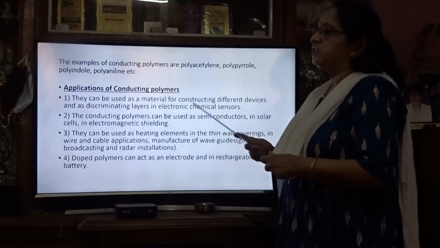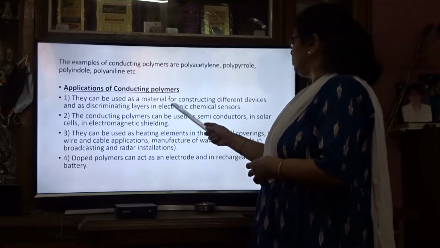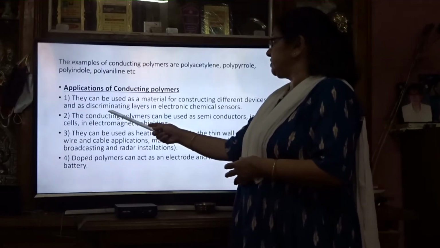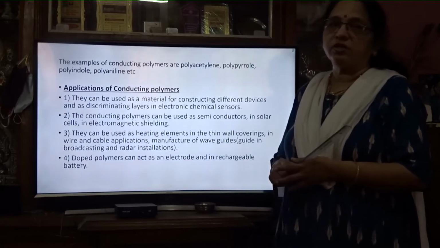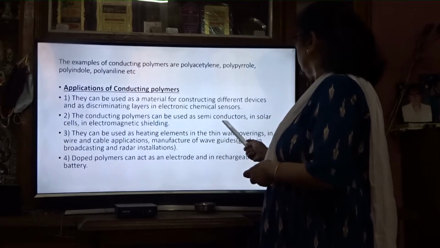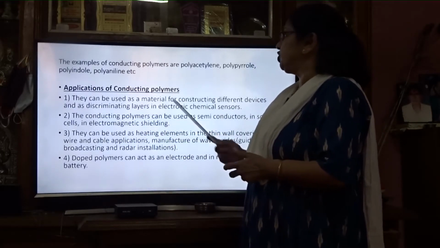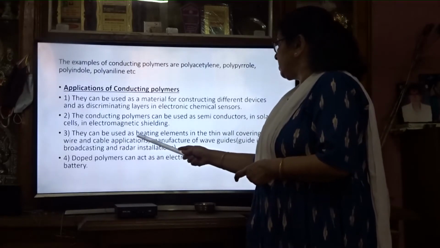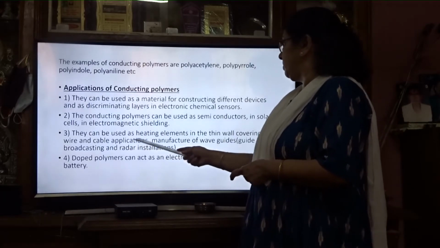Application: what is the use of conducting polymers? How are we using them? They are used as material for constructing different devices and as discriminating layers in electronic chemical sensors. They can also be used as semiconductors, in solar cells, and in electromagnetic shielding. They can be used as heating elements, in thin wall coverings, and in wire and cable applications.